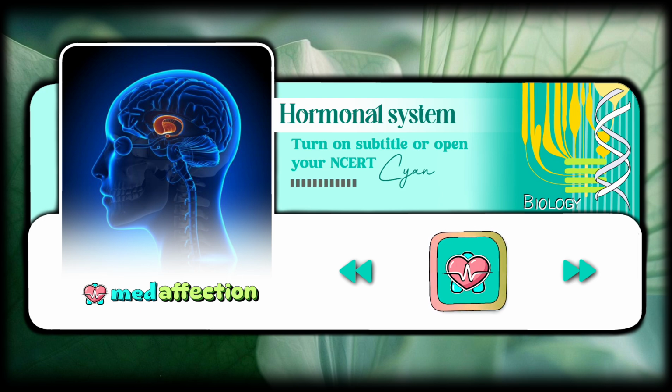The testis secretes androgens, which stimulate the development, maturation and functions of the male accessory sex organs, appearance of the male secondary sex characters, spermatogenesis, male sexual behavior, anabolic pathways and erythropoiesis. The ovary secretes estrogen and progesterone. Estrogen stimulates growth and development of female accessory sex organs and secondary sex characters. Progesterone plays a major role in the maintenance of pregnancy as well as in mammary gland development and lactation.